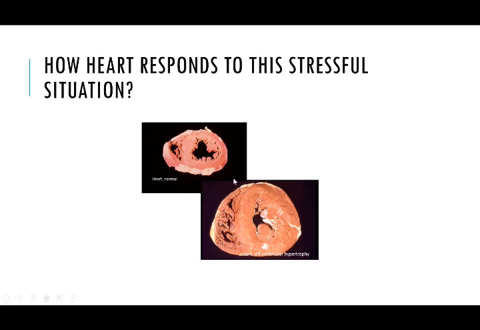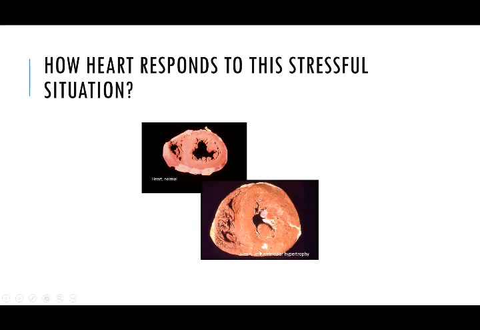In this diagram, we can see the cut section of a normal heart and the heart of a patient with hypertension. Here we can see this is the left ventricle. The left ventricle is the main pump which pumps blood to all parts of our body. Here we see that because of the hypertension, the heart size has increased too much. The muscle mass has increased too much.